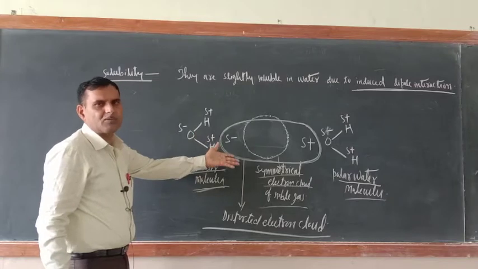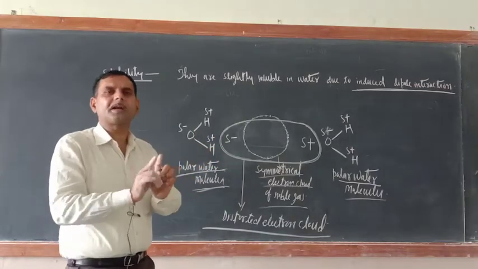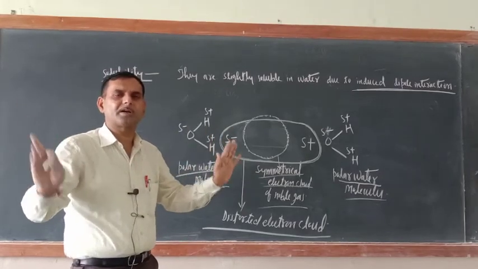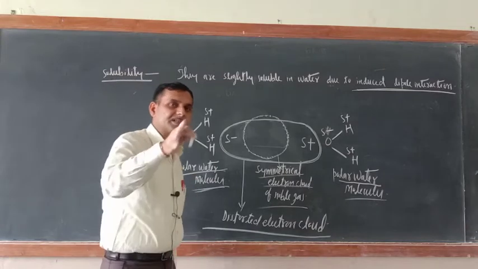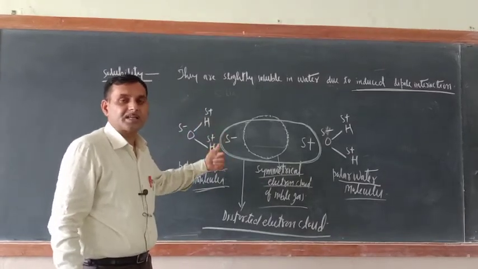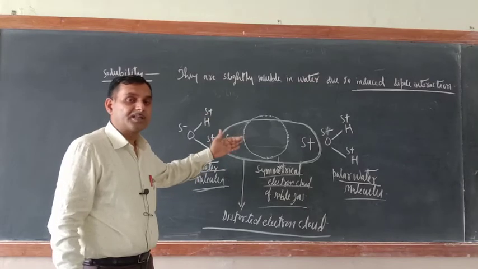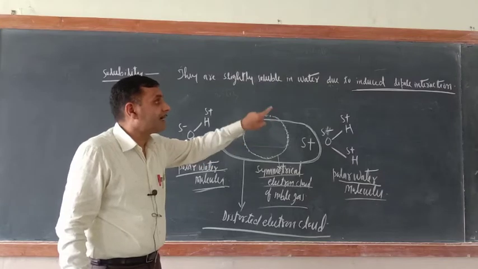Slightly they will be soluble in the water. If they are not soluble, their electron cloud will remain unaffected by the water. If it is getting soluble, it means their electron cloud must be disturbed. Now it has been disturbed. This is the reason that they are slightly soluble in the water, because of induced dipole interaction.